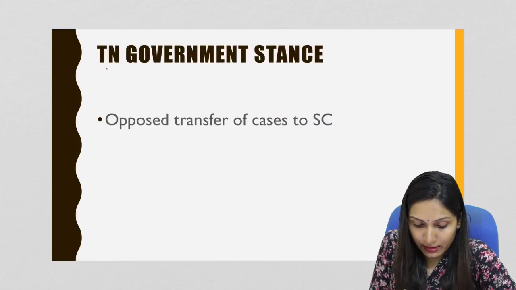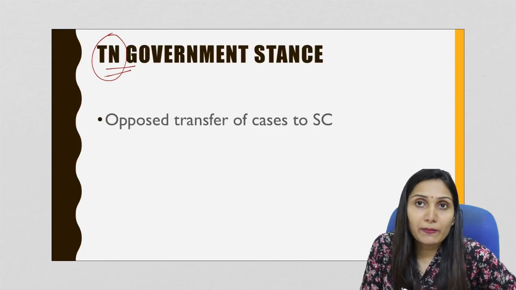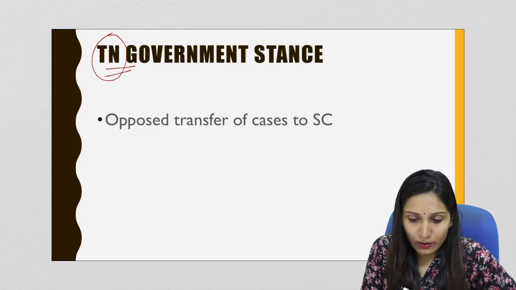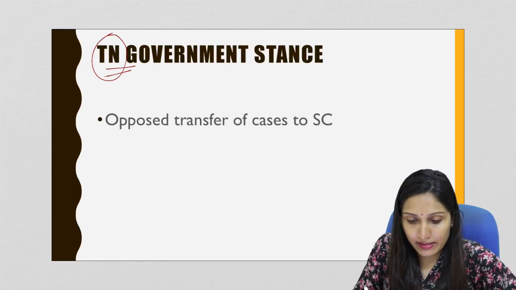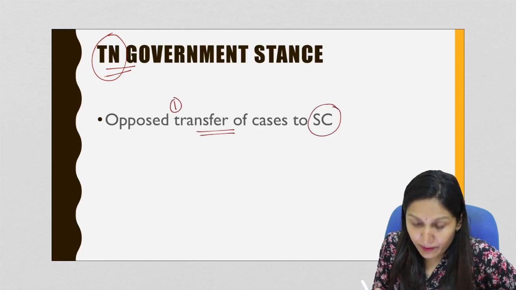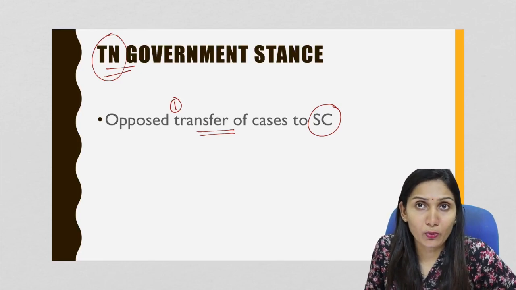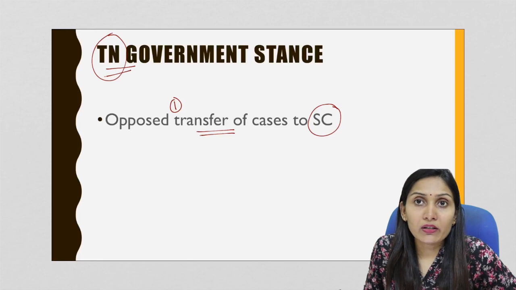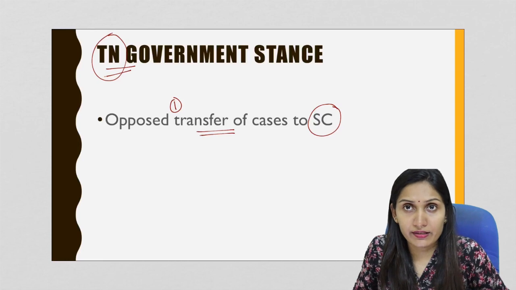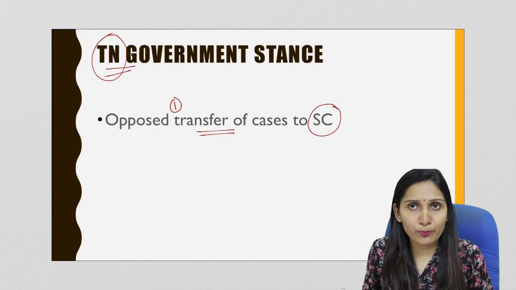Now let us come to the Tamil Nadu government's stance. The government has argued that social media accounts should be linked with ID proofs or with Aadhaar. First of all, the Tamil Nadu government has opposed the transfer of cases to the Supreme Court because Facebook has filed a petition to transfer all the cases to the Supreme Court. This is because Facebook finds it very difficult to defend itself in different high courts in different parts of the country. So they have asked to transfer all such cases of a similar nature to the Supreme Court.